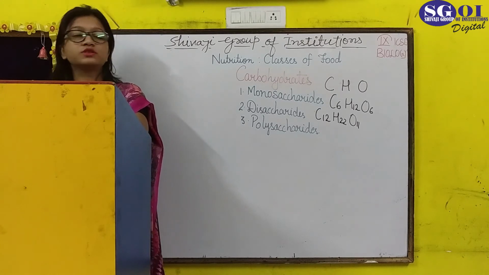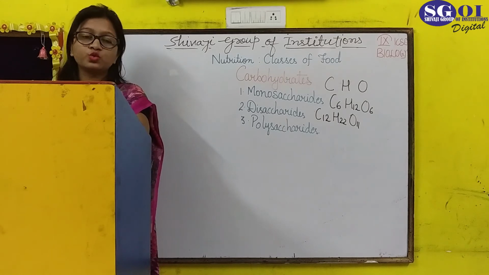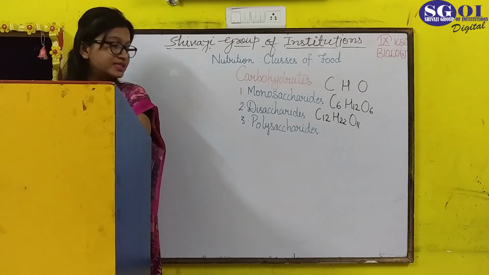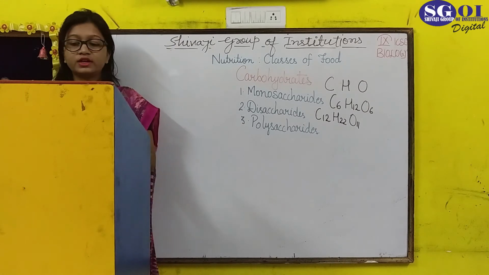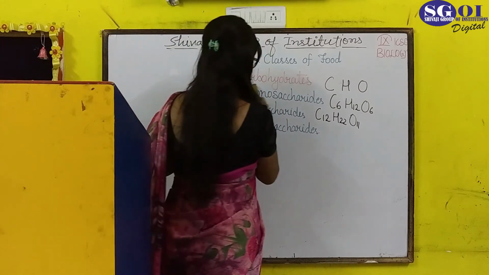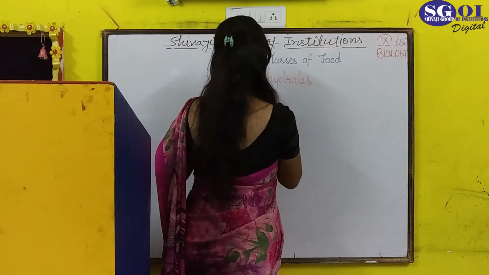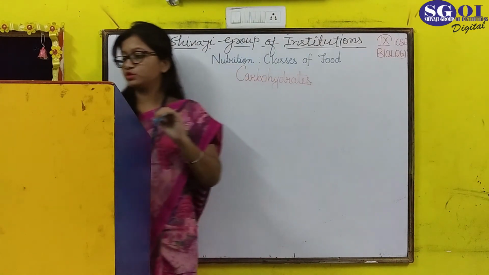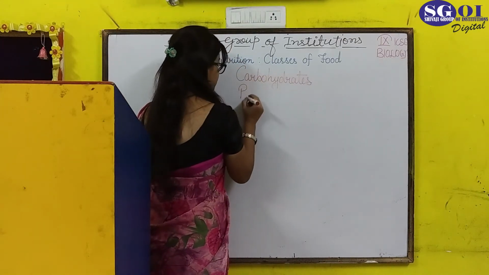So that is all about carbohydrates. It is a sugar which is of 3 types: monosaccharide, simple sugar; disaccharide, double sugar; and polysaccharide, which is complex sugar, and different kinds are present in them. After that, coming to the second nutrient, which is proteins.